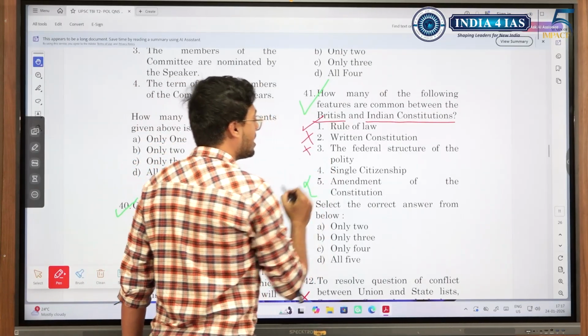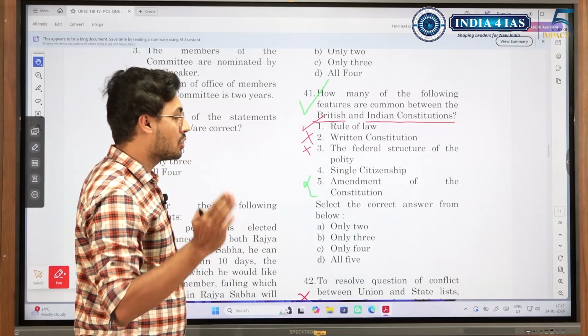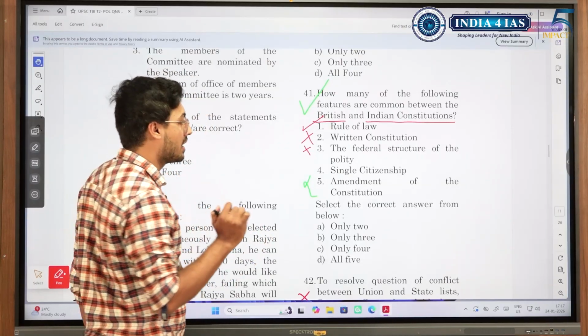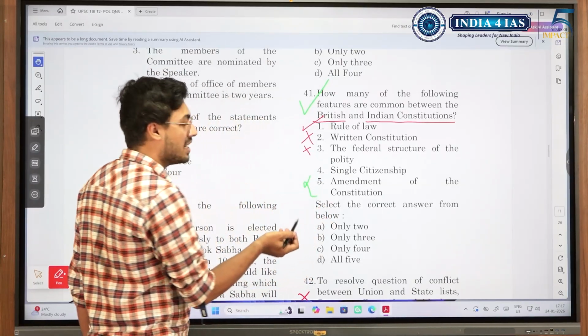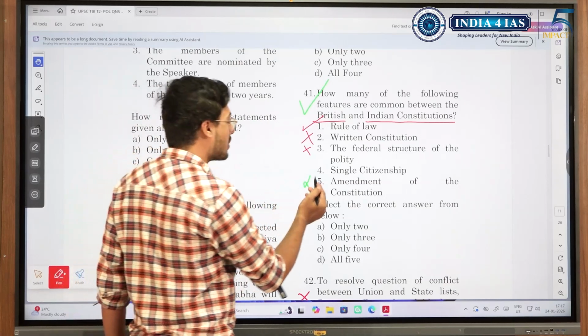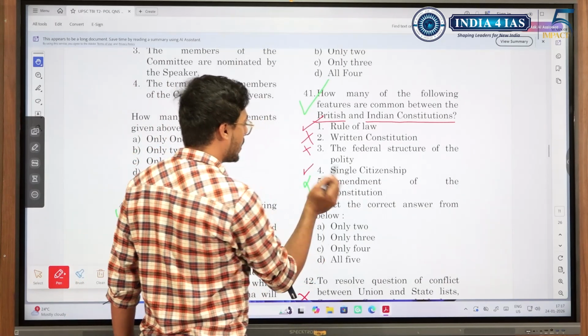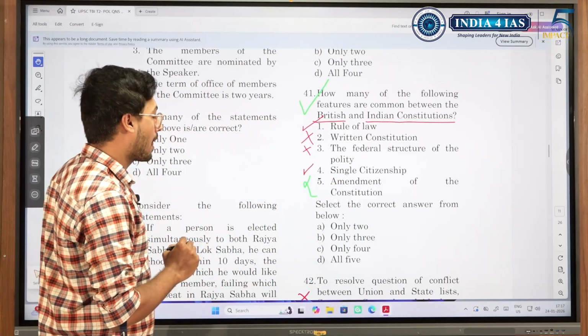Federal polity, no. British is unitary. There is only one government. There is no center or state. There is only central government there. Single citizenship, yes, because since it's unitary, it will have single citizenship. And even India, despite being federal, has single citizenship.